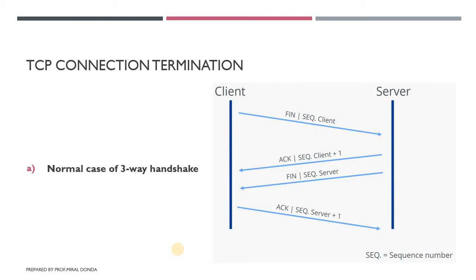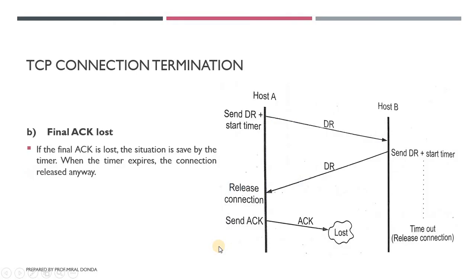Now, there are also different scenarios while terminating a connection. Let's see the second case, which is the final acknowledgement lost. As shown in the figure, the client sends the last acknowledgement and that acknowledgement is lost.